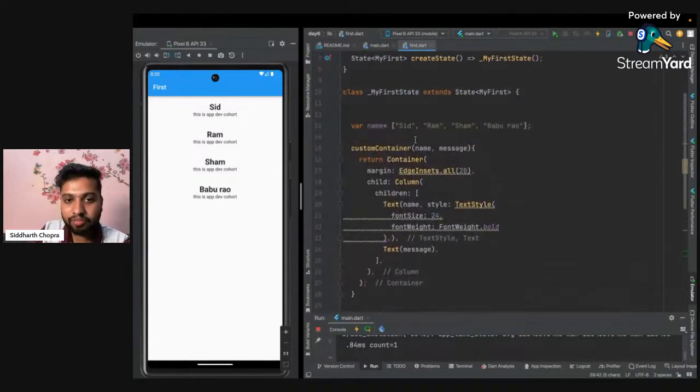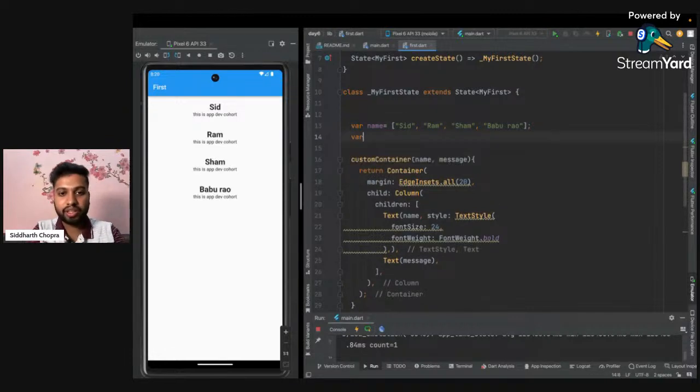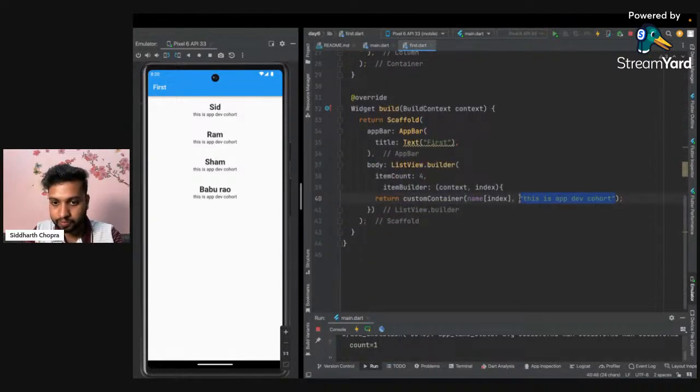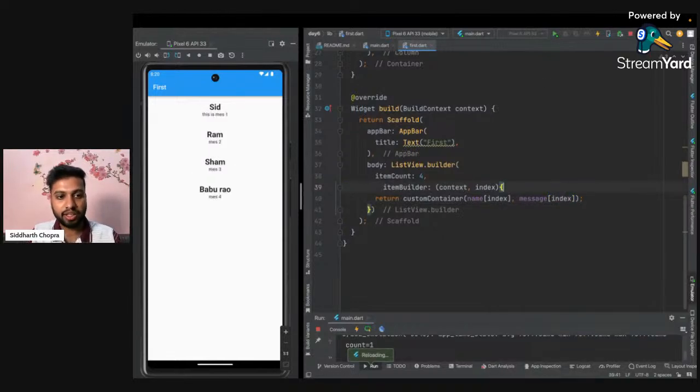In a similar way that we have created a name variable, we can create another variable with the name message, and we can just add the messages here, like mess 1, and we can create multiple messages: mess 2, mess 3, mess 4. In a similar way, we just use this message here and pass the index here. We just run, save this code again, and now we can see it is changed to message 1 2 3 4 again.